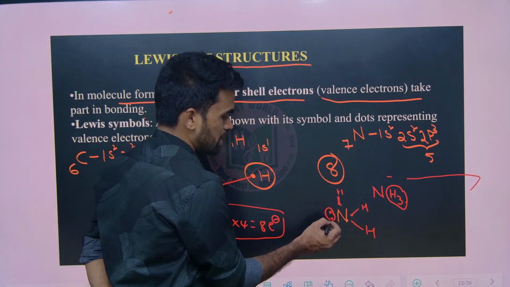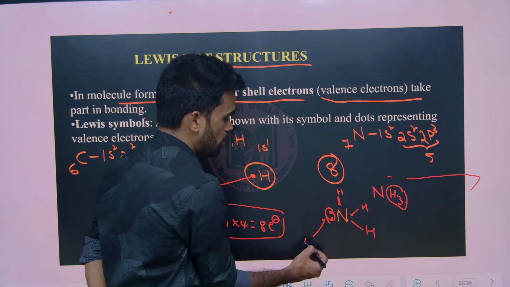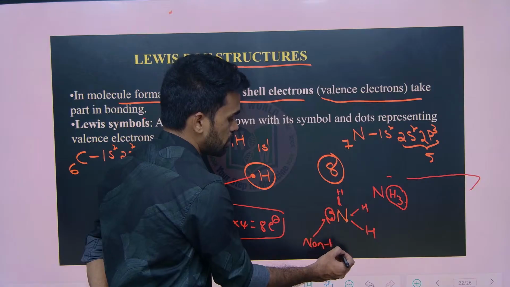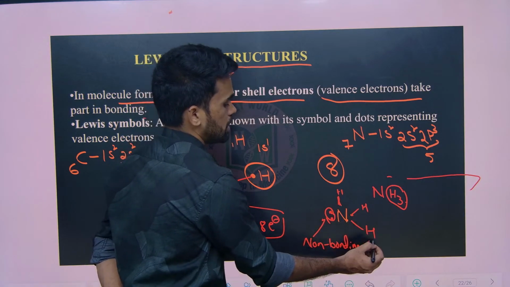Now, these non-bonding electrons, did they form in any bond formation? No, no. So these are called non-bonding electrons. What are they? Non-bonding electrons or lone pair electrons.